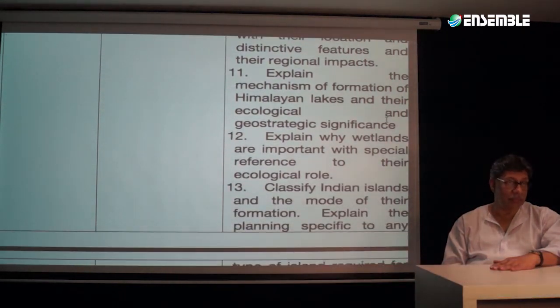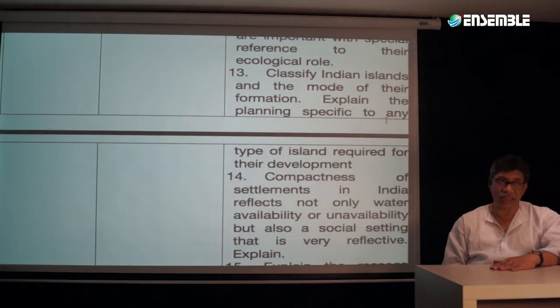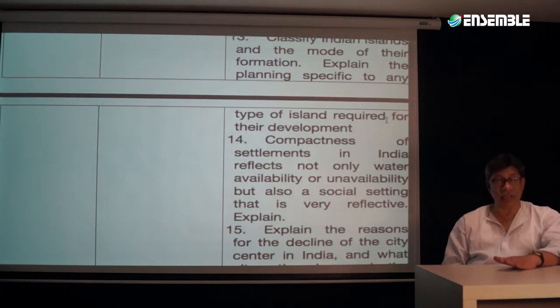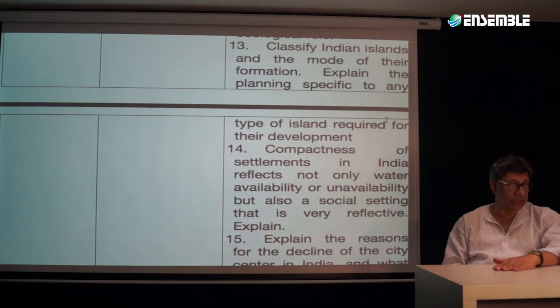Mechanism of formation of the Himalayan lakes and wetlands. Also, how is it that the islands are going to form? What are the different types of islands? That was question number 13.